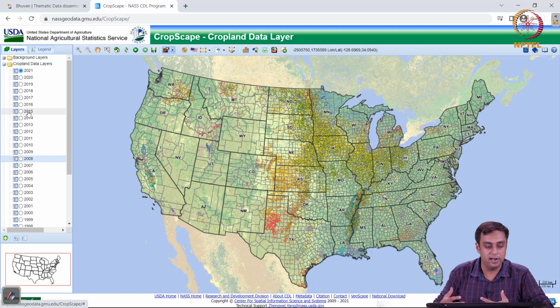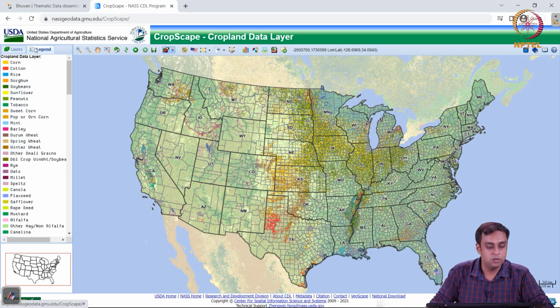How does this layer then help us understand the data better? It also provides us a legend. So the legend is that corn is yellow. You have reds, which are cotton. You see around the Texas area, you see a lot of cotton. So you see some kind of regional specialization happening in the United States as far as their agriculture is concerned. Rice, they have, right?